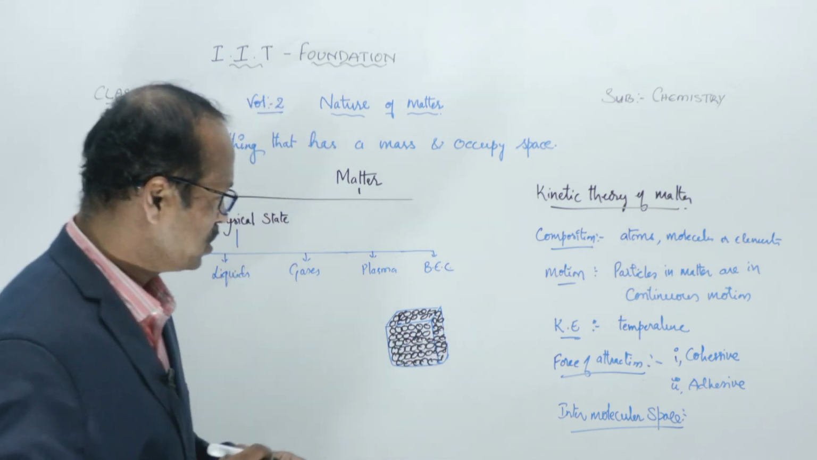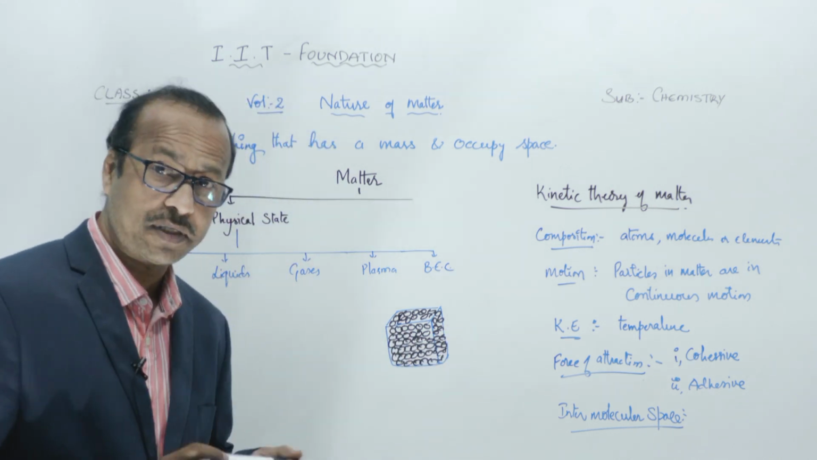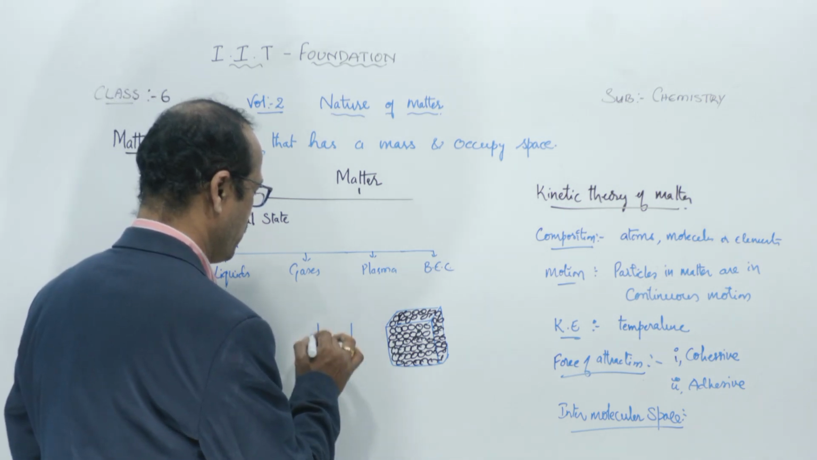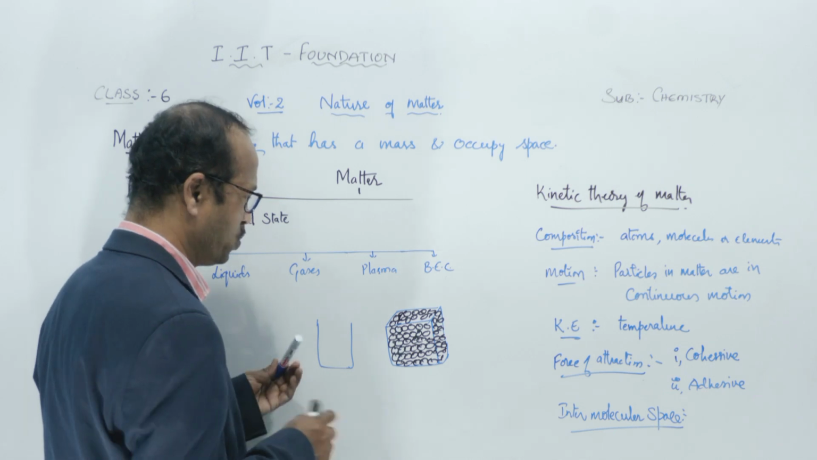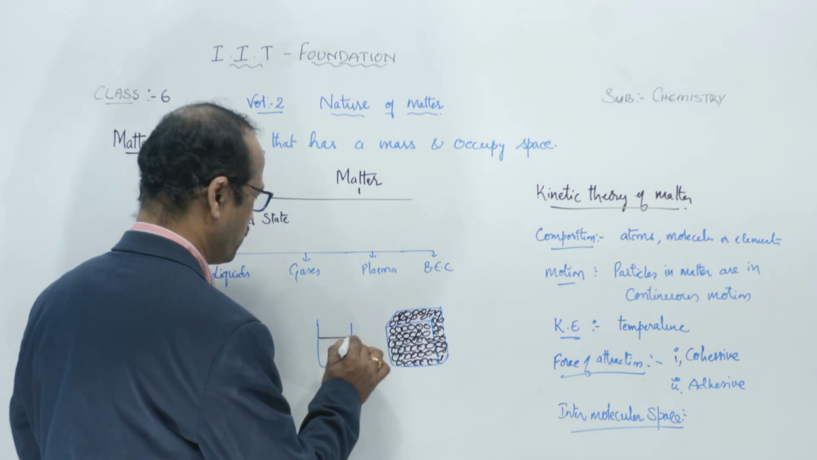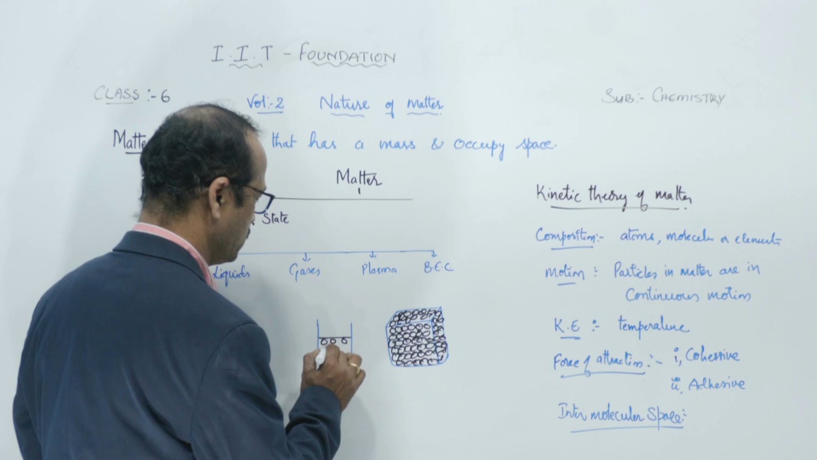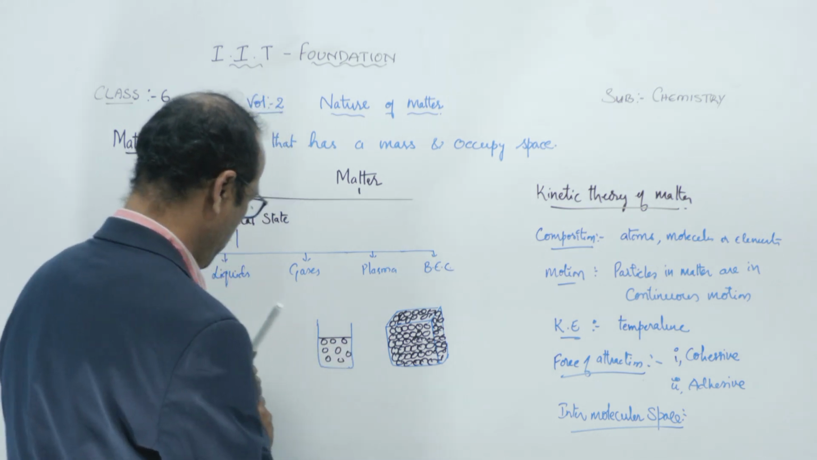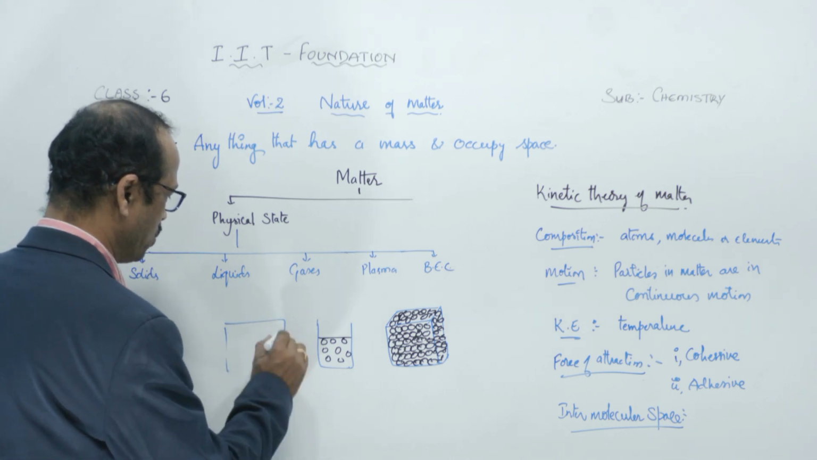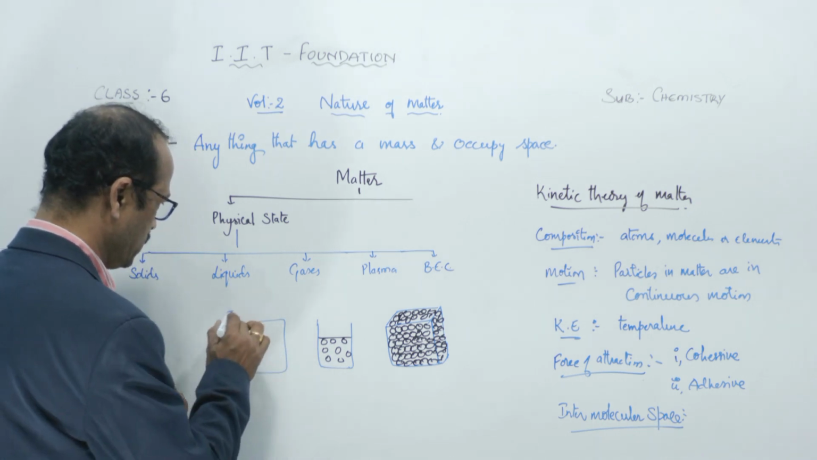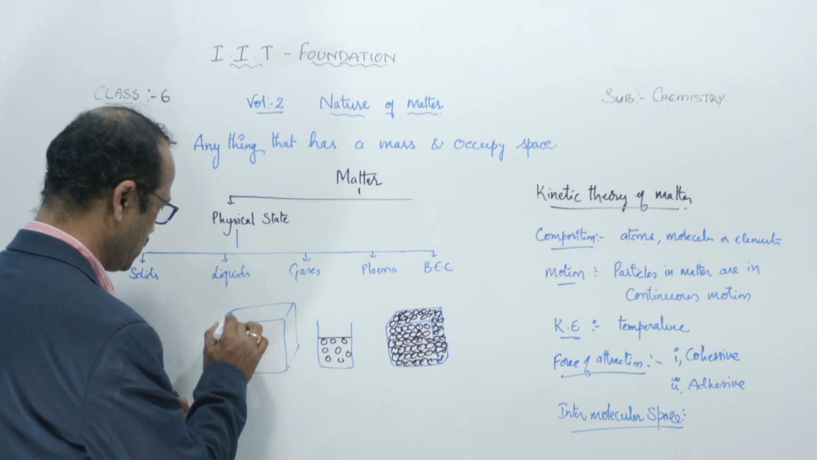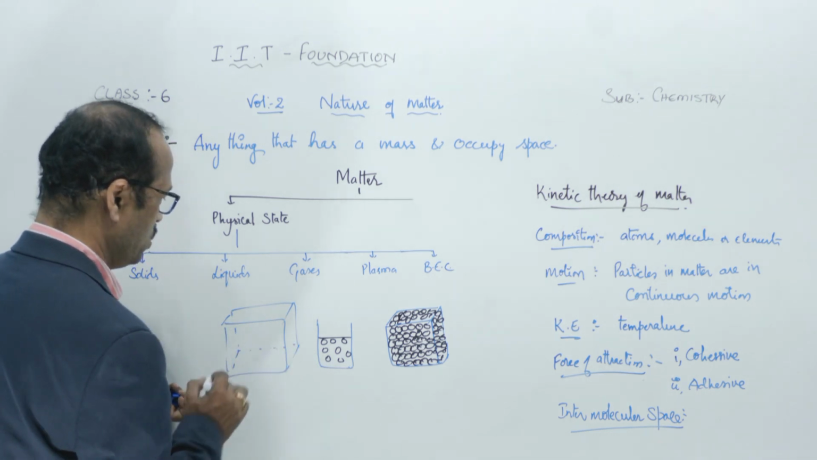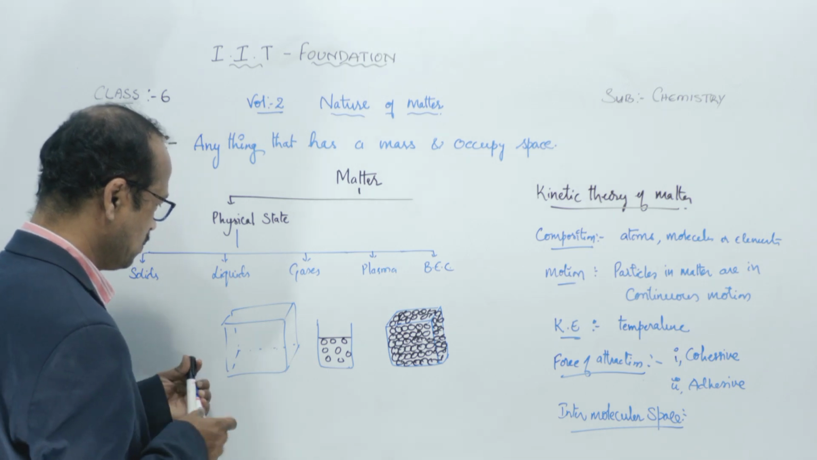So here these are solid. In liquid, how are the molecules present? Just loosely. Okay. For example, if you take a beaker and there are some water molecules... I'm drawing like this. And if you take one room and the gas molecules, this is one closed room. Just imagine it's a closed room. So in this, how are the gas molecules present?